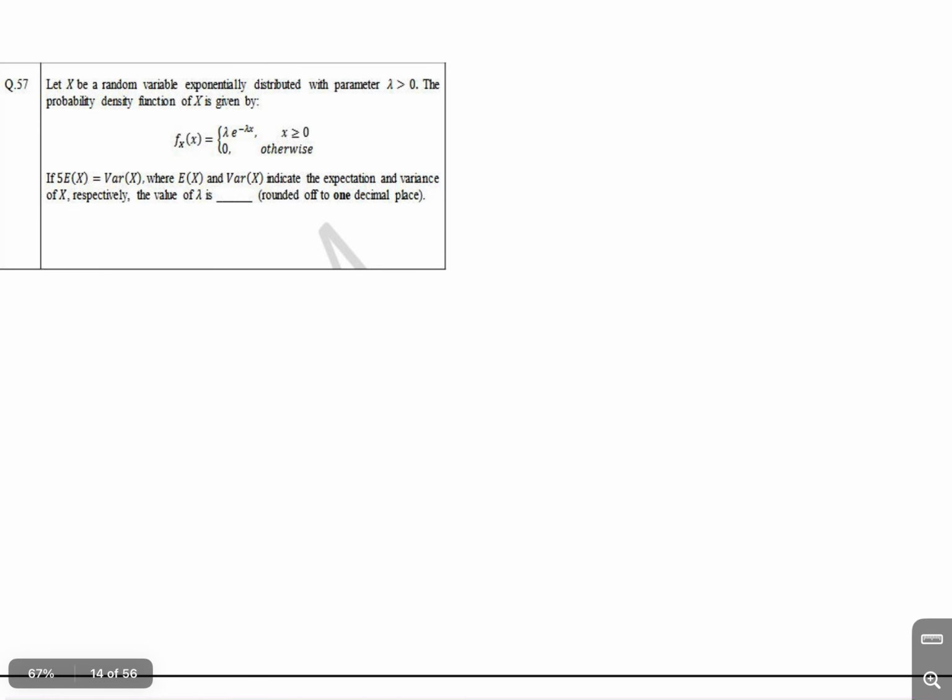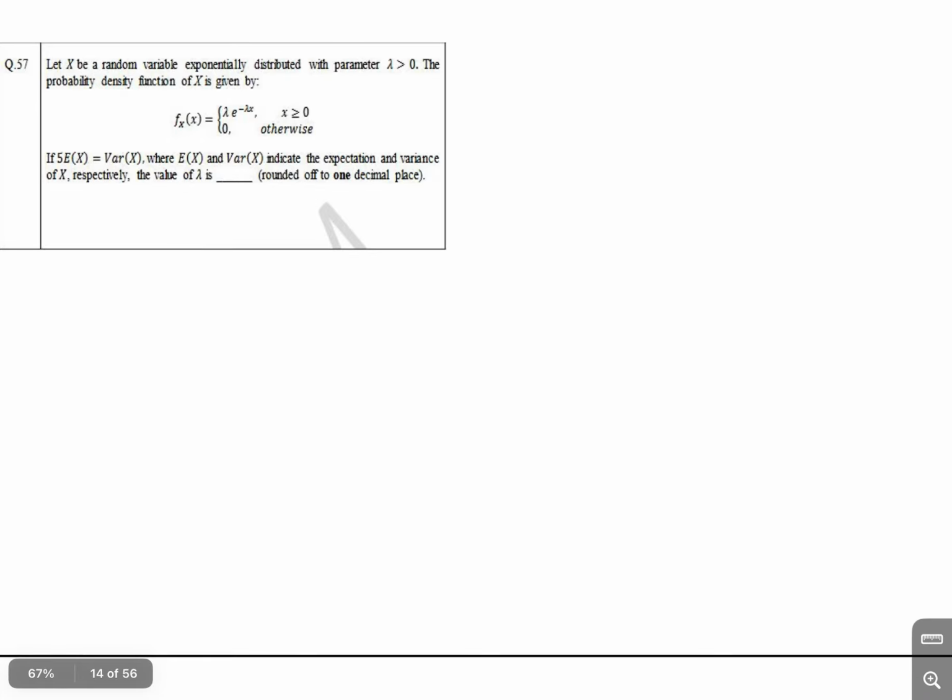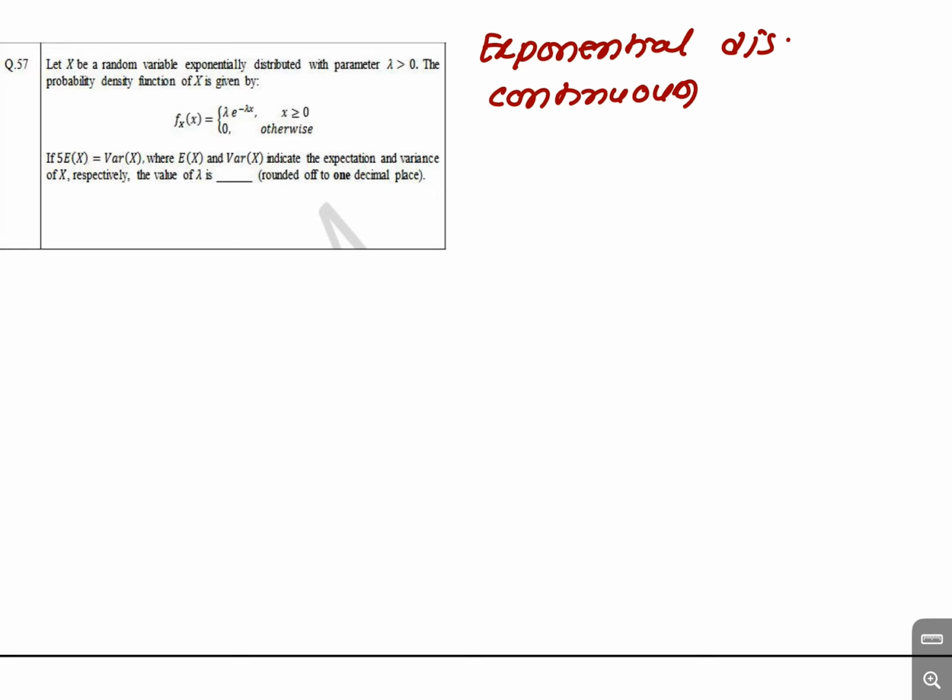Okay, now moving to question number 57. Again, this x is an exponentially distributed random variable. Exponential distribution is again a continuous distribution, or continuous random variable. You can say distribution or random variable. So if x follows an exponential with this lambda parameter, the PDF is f of x equal to lambda e to the power minus lambda x.